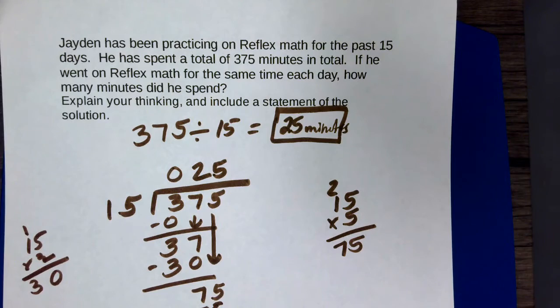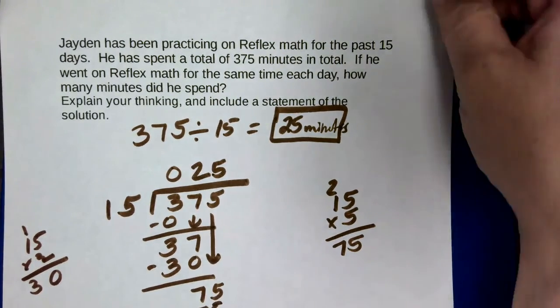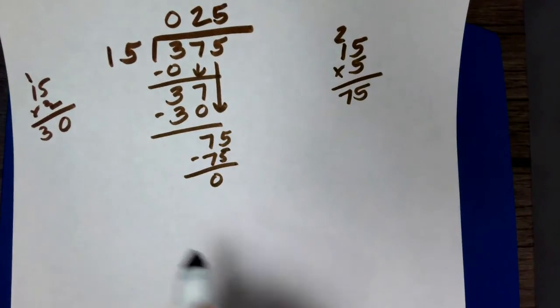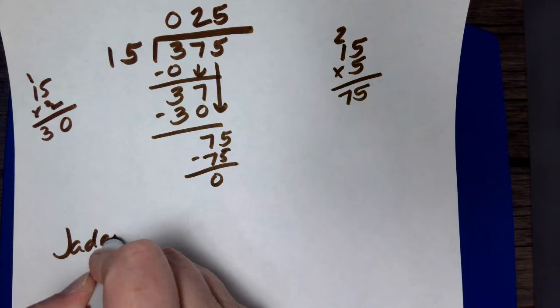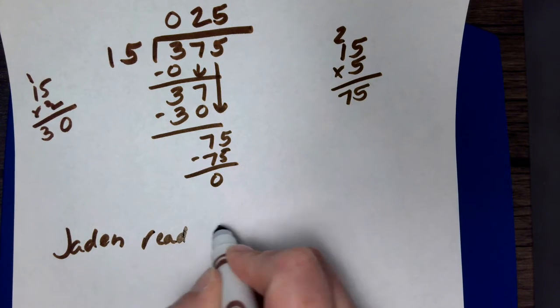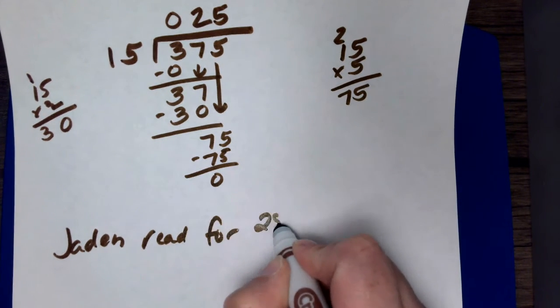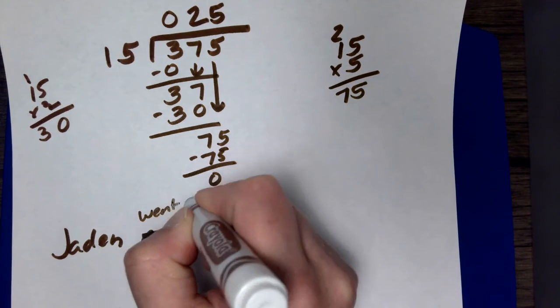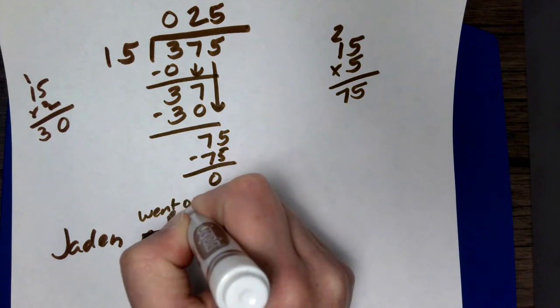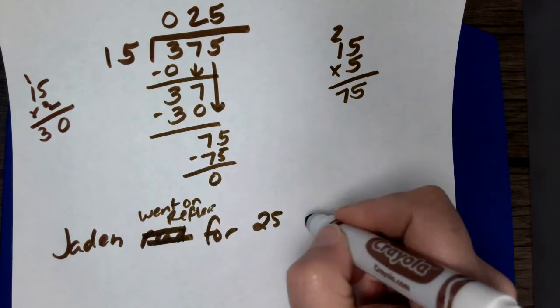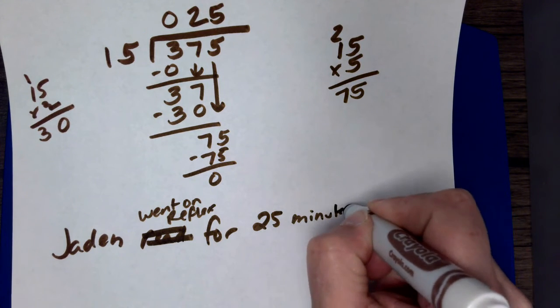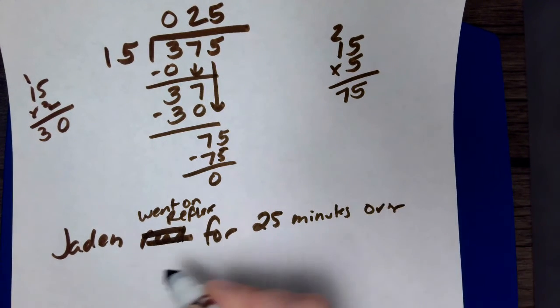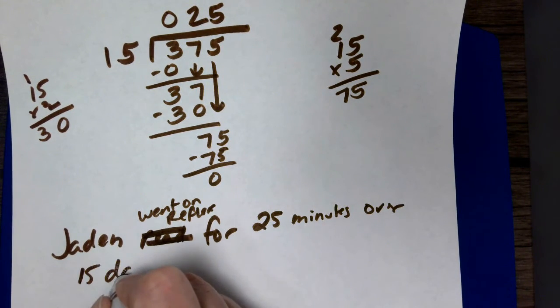So now I'm going to write my statement of the solution. I'm going to go to the bottom of my page and say, Jaden went on reflex for 25 minutes over 15 days.